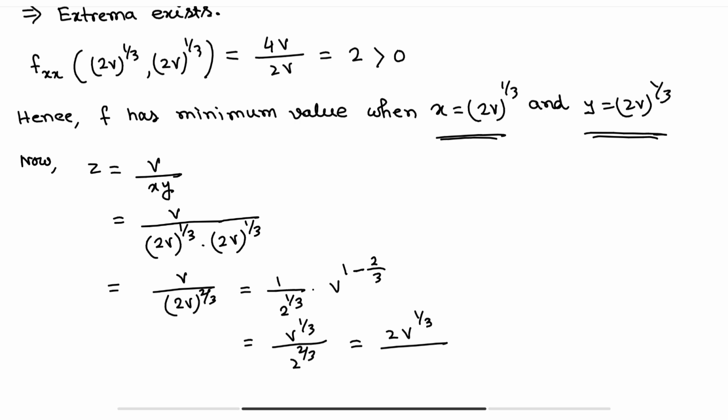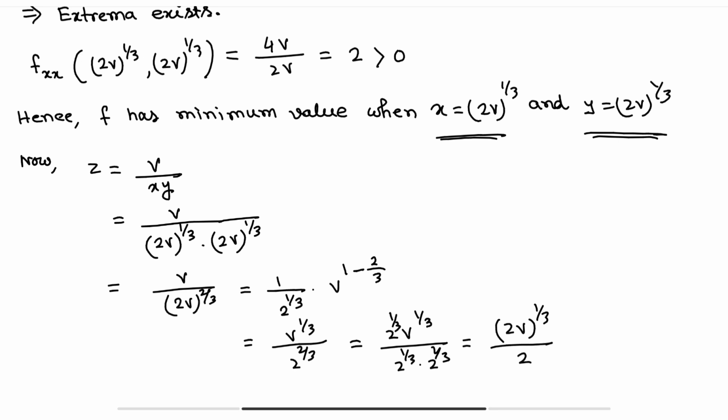Let's multiply 2^(1/3), so this will be 2^(1/3) into 2^(2/3), which will be 2. So we are getting (2v)^(1/3) divided by 2. Clear?